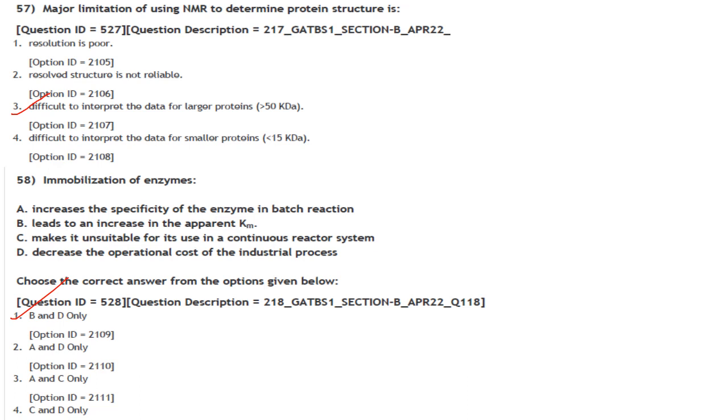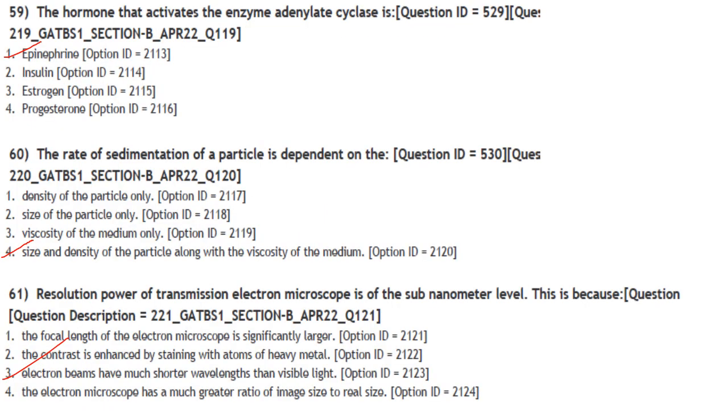Makes it unsuitable for its use in a continuous reactor system. That is also not correct. Decrease the operational cost of the industrial process. That is correct. So B and D are correct. Answer is option 1.